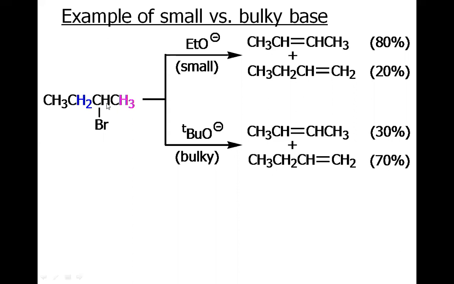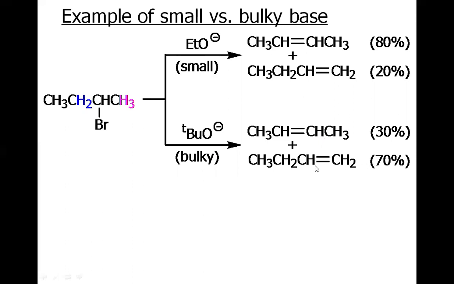This is an alkyl halide. If we use a small-sized base, sodium ethoxide, it will pull the blue proton to give the more substituted alkene, that is, this tri-substituted alkene, in higher yield. However, if we use the bulkier base, it will prefer to pull the proton from the least hindered side to afford the least substituted alkene.